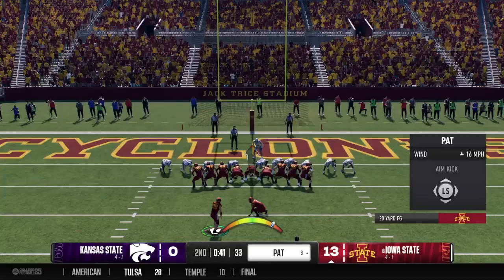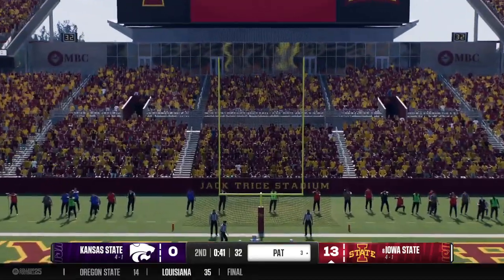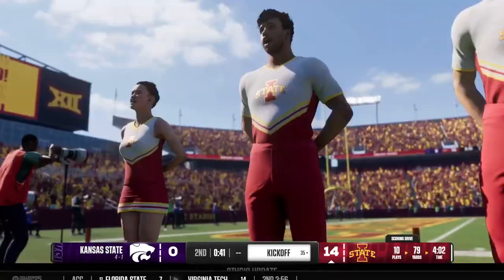Lining up to tack one more onto that lead. And the extra point makes it 14-0.